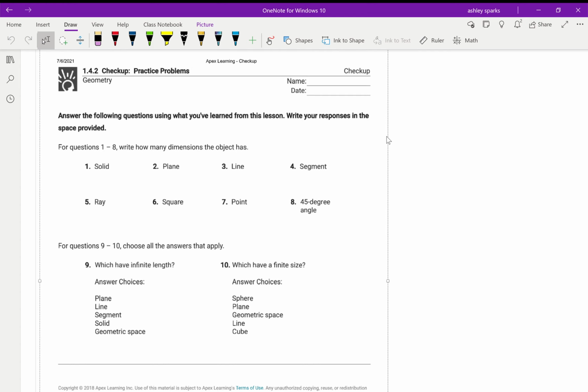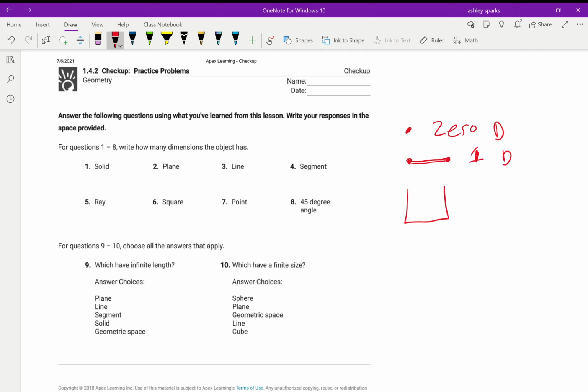A dimension is like the directions it can go. So if I have a point in space, it goes nowhere because it's just a point. So that's 0 dimensions. If I have a line segment, it's going in one dimension, like it's going that direction. It has something, but it doesn't have a height. It just has a width. So it only has one dimension to talk about.